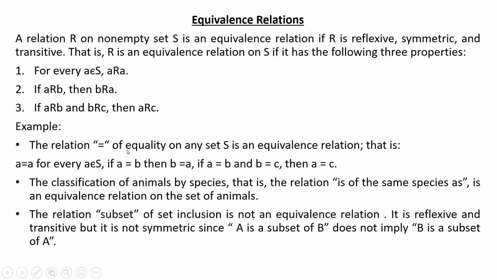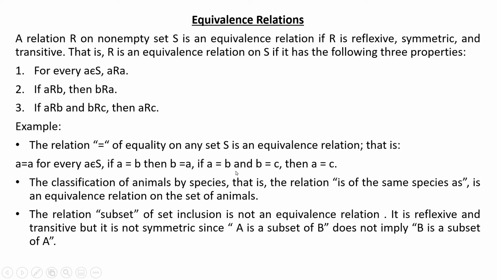Example: the relation of equality on any set S is an equivalence relation because it follows all three properties: reflexive, symmetric and transitive. If A is an element of set S, then A equals A, obviously, so this is reflexive. If A equals B, then B equals A, so this is symmetric also.